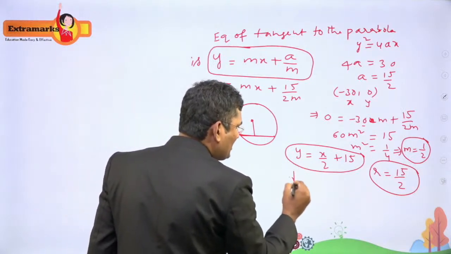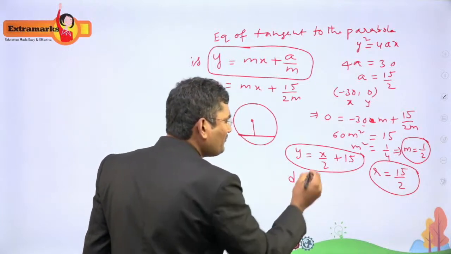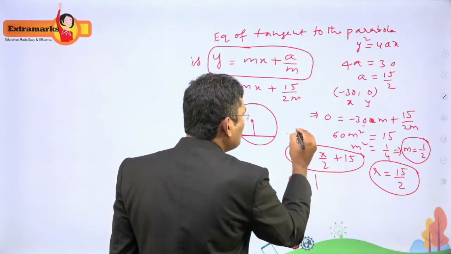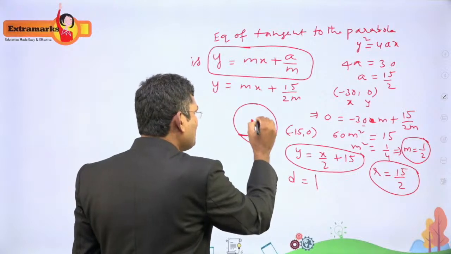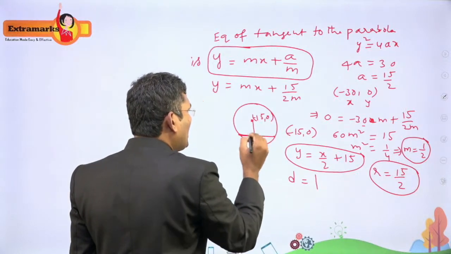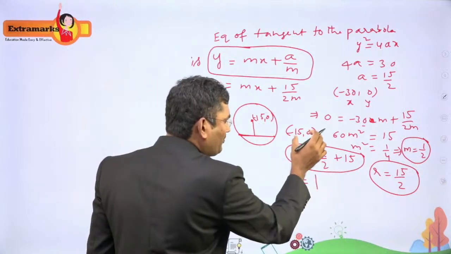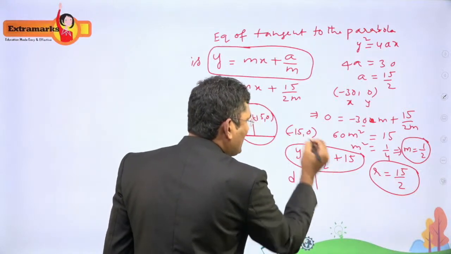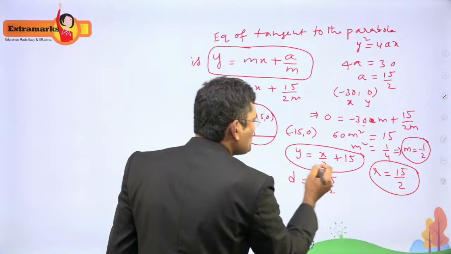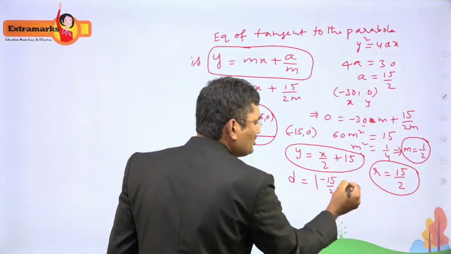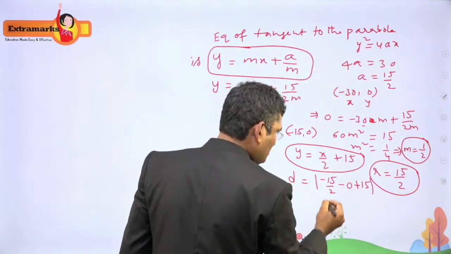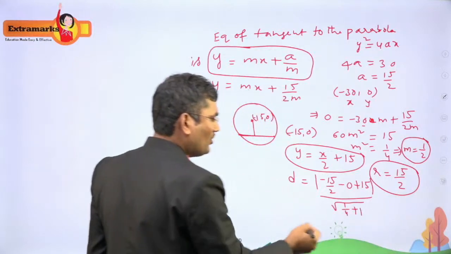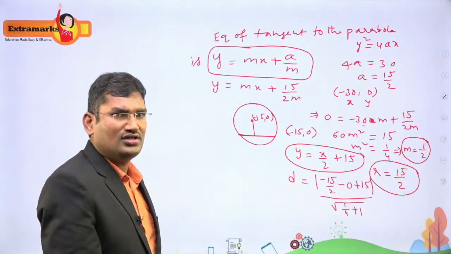So what is the perpendicular distance? d is equal to modulus of ax1 plus by1 plus c. What is the center of the circle they have given? Minus 15 comma 0. So I am finding the distance from this point to the line. Using the distance formula: x by 2 minus y, that is minus 15 by 2 minus 1 into 0 is 0, plus 15, divided by square root of a square plus b square, that is 1 by 4 plus 1. Minus 15 by 2 plus 15 is equal to 15 by 2.